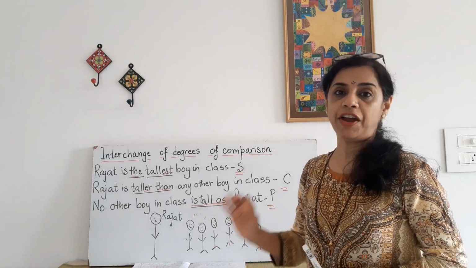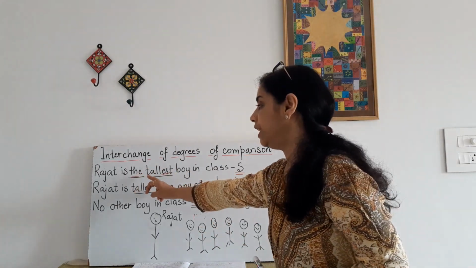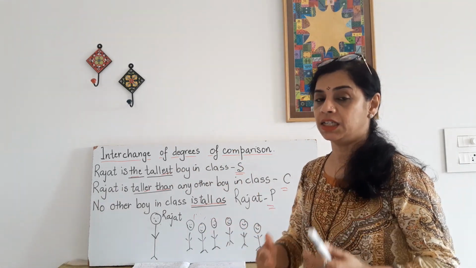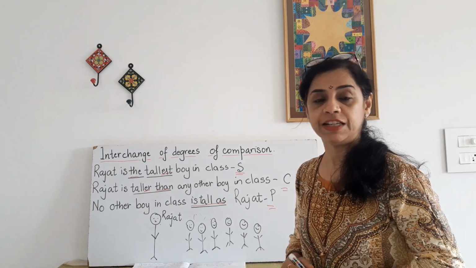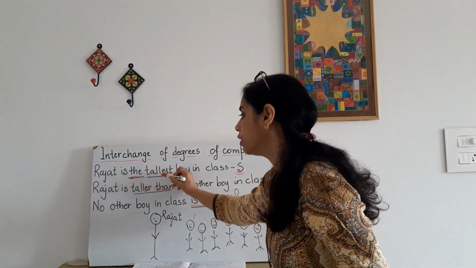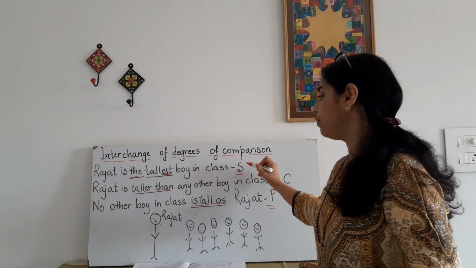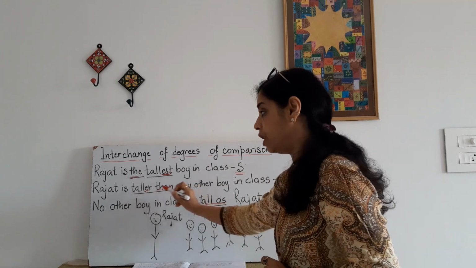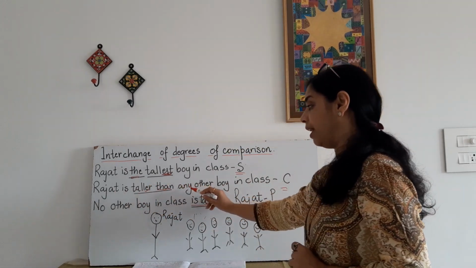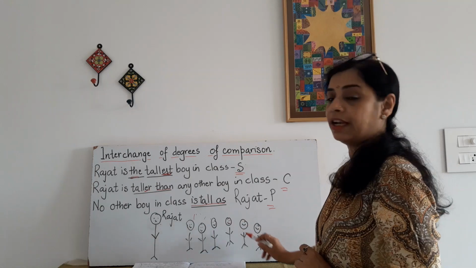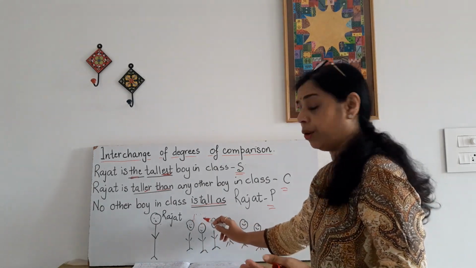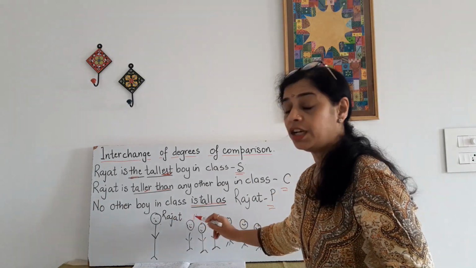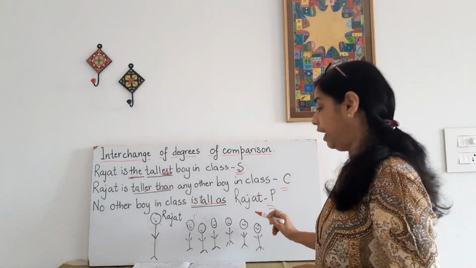I have taken a very simple sentence. Rajat is the tallest boy in class. Now, tallest and the tells you that it is in the superlative form. The tallest, EST. Now, if I have to change it to the comparative form, I add ER and than. So, Rajat is taller than any other boy in class. So, he's taller than Amar or Raju or Suhas or whoever.